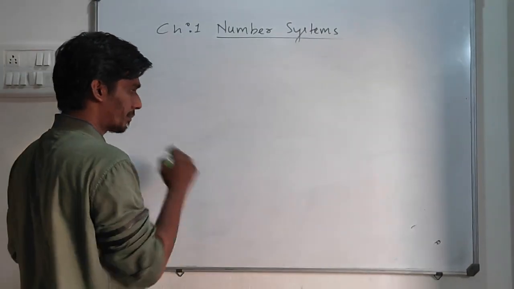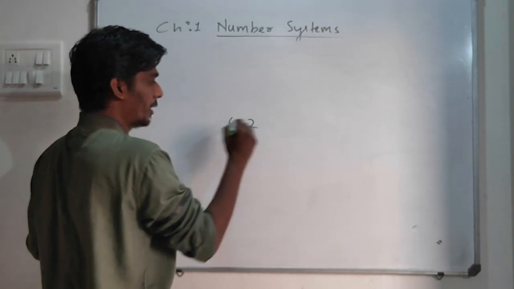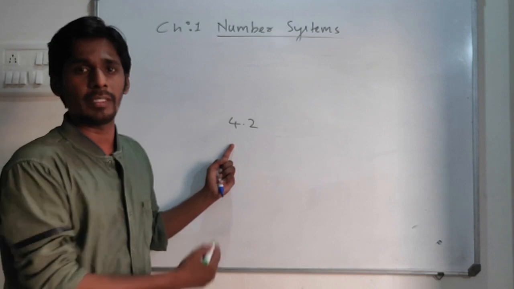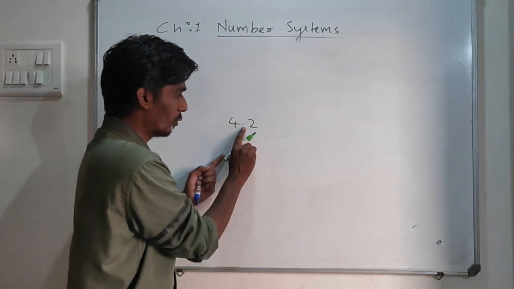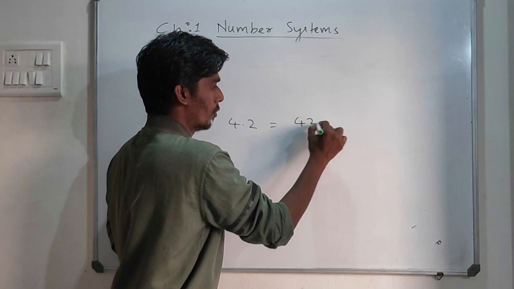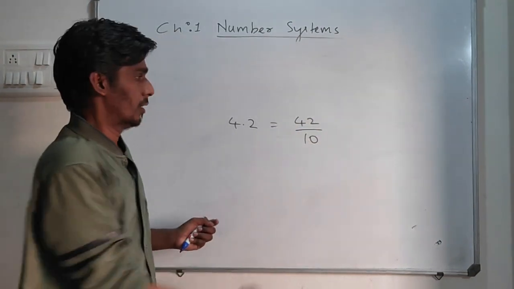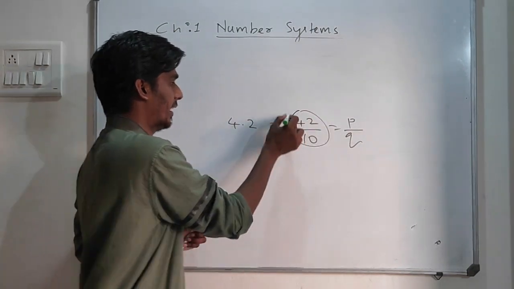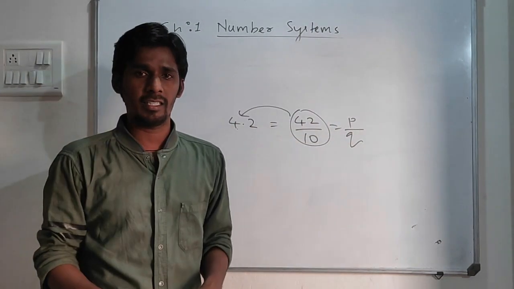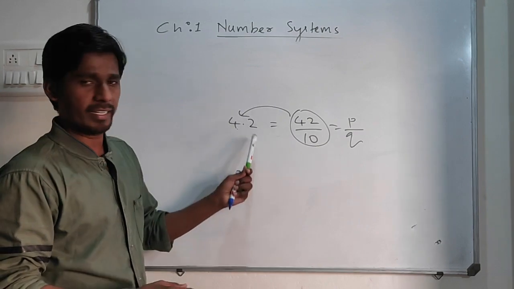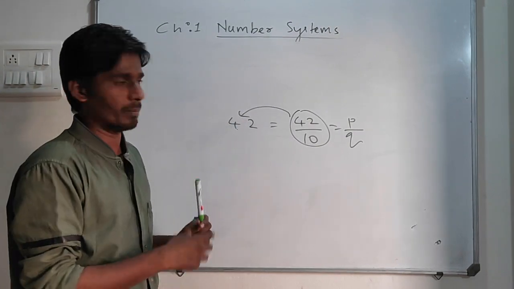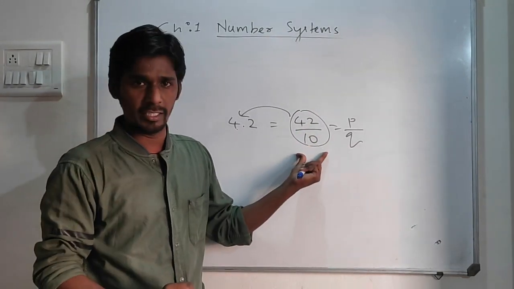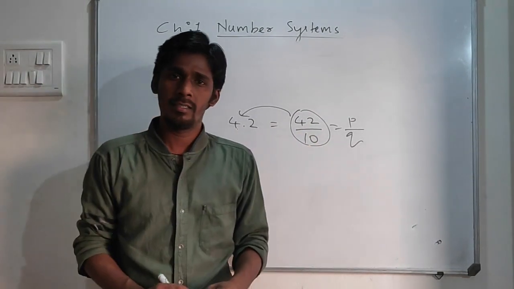If I write 4.2, is it a rational number? Can we convert this into p by q form? Yes, we can. How? If I remove this decimal point, this will be 42 upon 10. This is p and this is q. So 4.2 is a rational number. To convert it, I remove the decimal point and put 10 in the denominator.